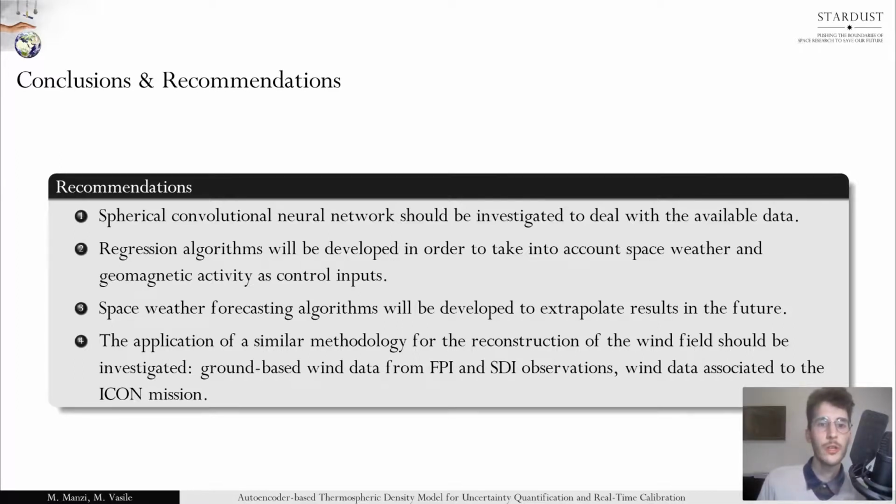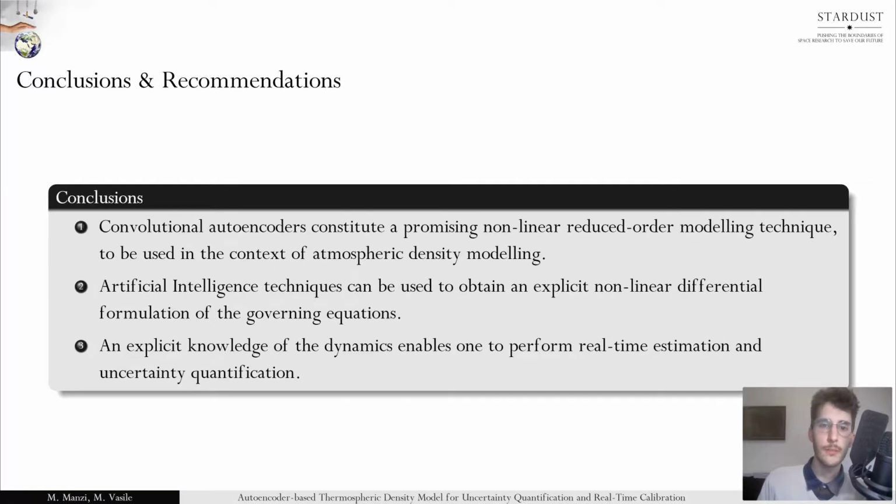In conclusion, convolutional autoencoders constitute a promising nonlinear reduced order modeling technique to be used in the context of atmospheric density modeling. As discussed, artificial intelligence techniques can be used to obtain an explicit nonlinear differential formulation of the governing equations. And finally, an explicit knowledge of the dynamics enables one to perform real-time estimation and uncertainty quantification.